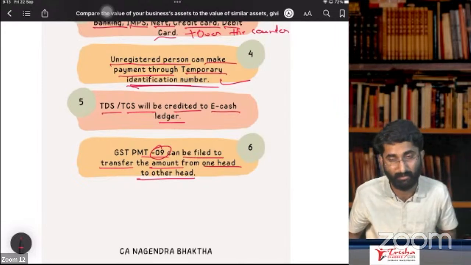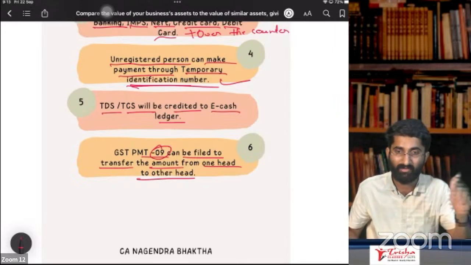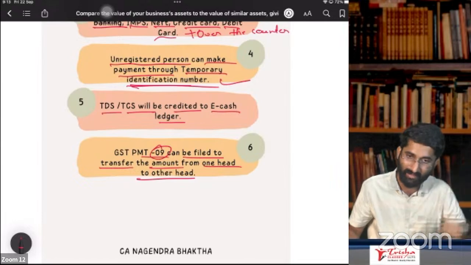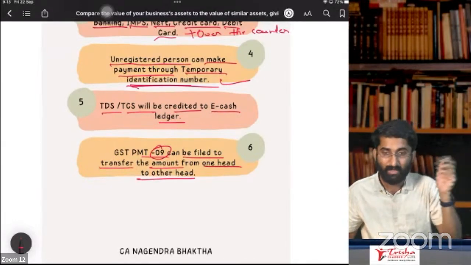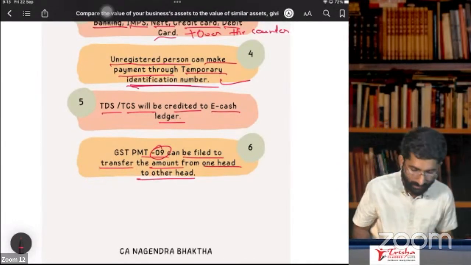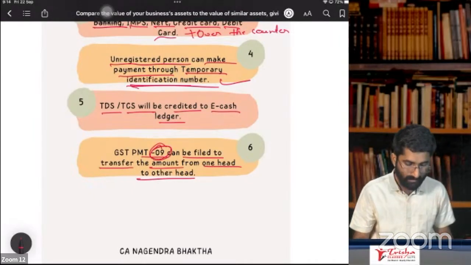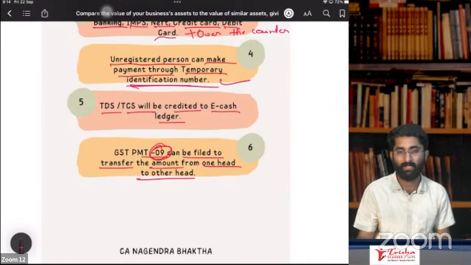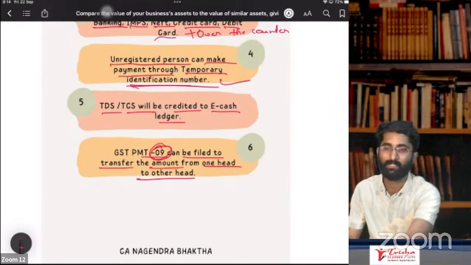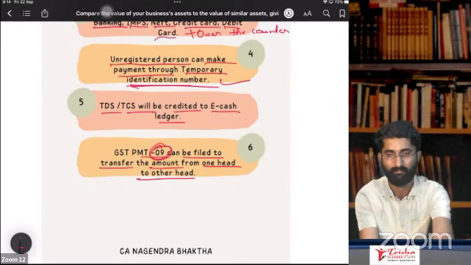Earlier, it was not possible. The amount that you paid in IGST, you had to claim as a refund earlier. But now GST PMT-09 can be filed. You can file GST PMT-09 and transfer the amount from one head to another head. You can easily transfer it.